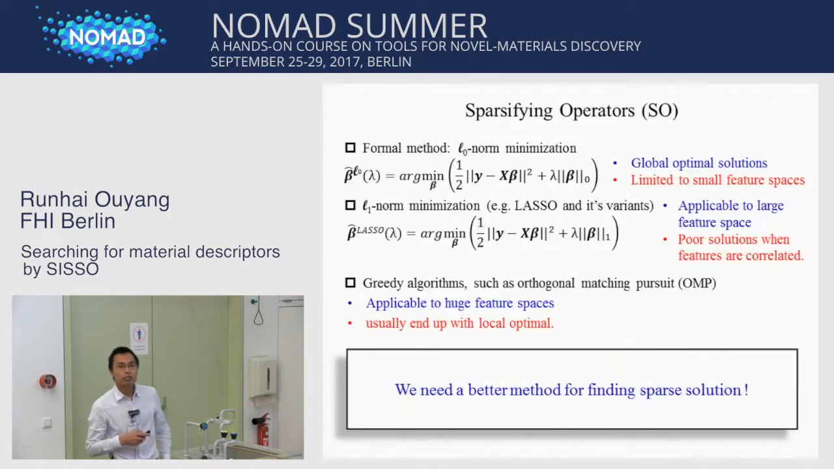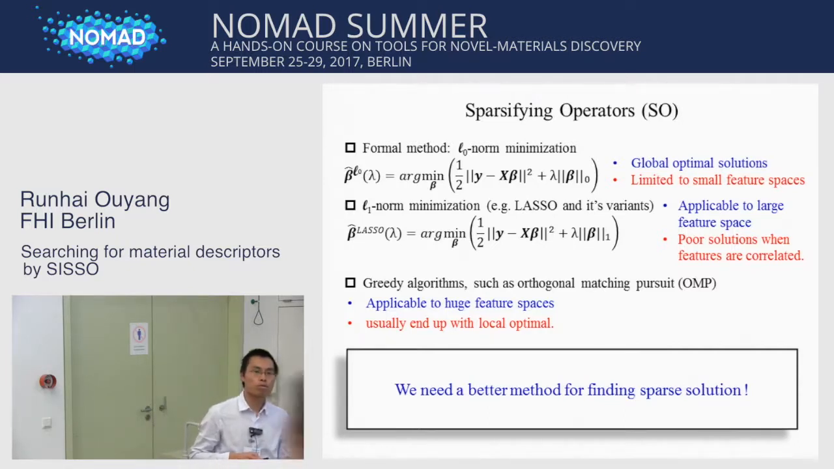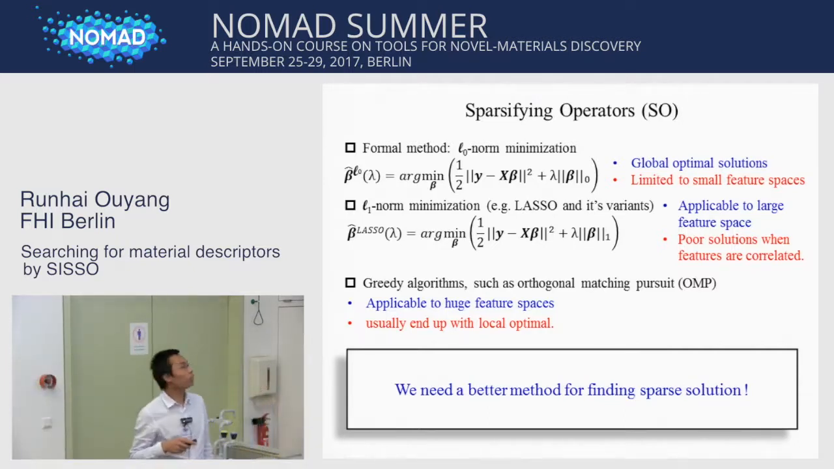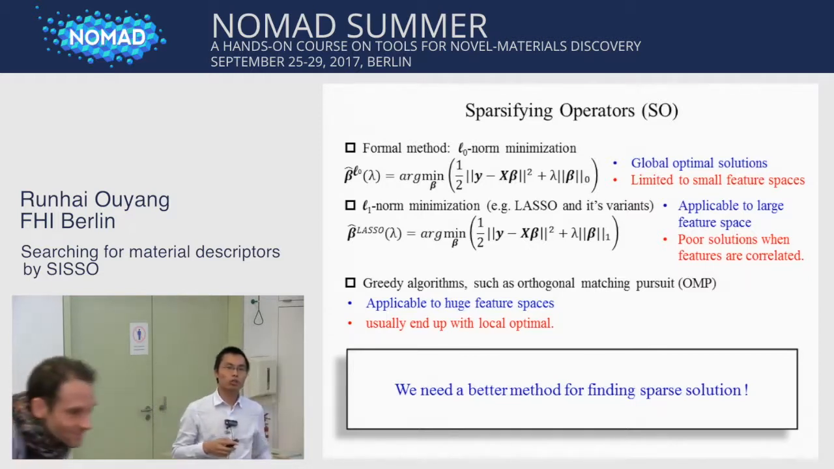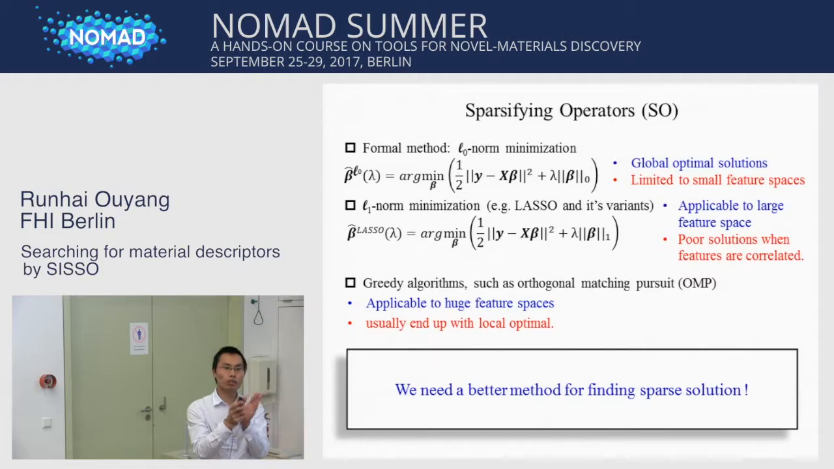Sorry, just a question to connect to the previous talk. Your second point, about poor solutions when features are correlated, was that what the previous speaker said about the over-determination with x1, x2, so that you had different... Yes, so here correlated means a coherent feature space. When features are highly correlated, I mean non-orthogonal, then they will have a problem identifying the best solution.